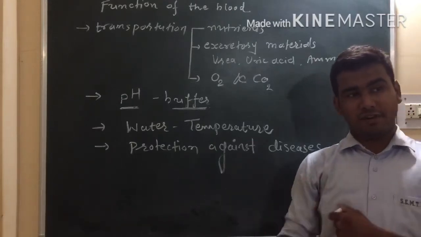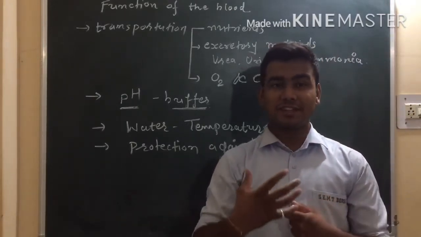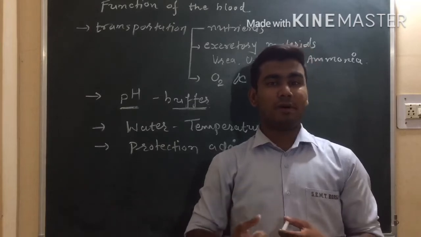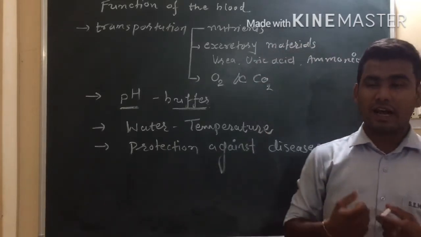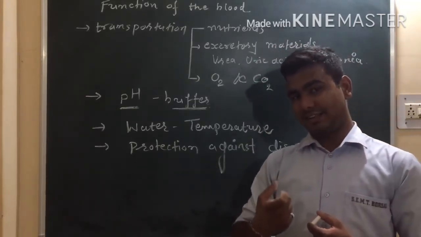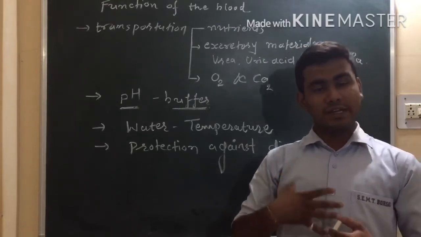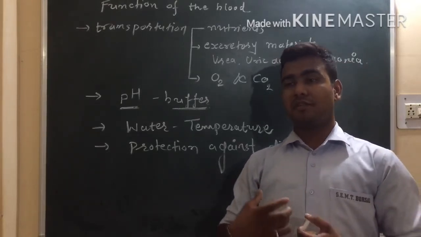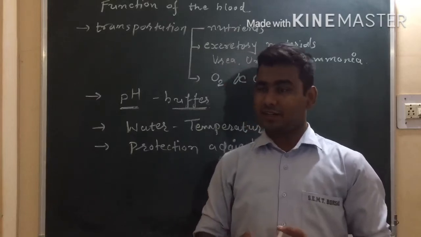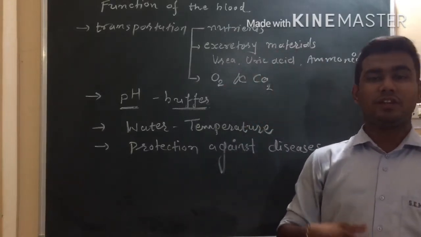So see, different creatures have different structures of a heart. If we talk about the human structure, how the heart is in humans, we are warm blooded, so we will have a four chambered heart, right? So our next topic will be the human heart.